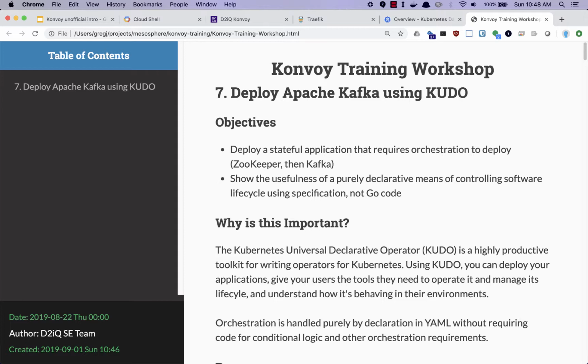So we have already deployed in this workshop some applications, but they're very simple. They don't require other things. They don't have complicated life cycles. It's possible to run a Jenkins server in a single container by itself. Of course, there can be more complex configurations for even that software.